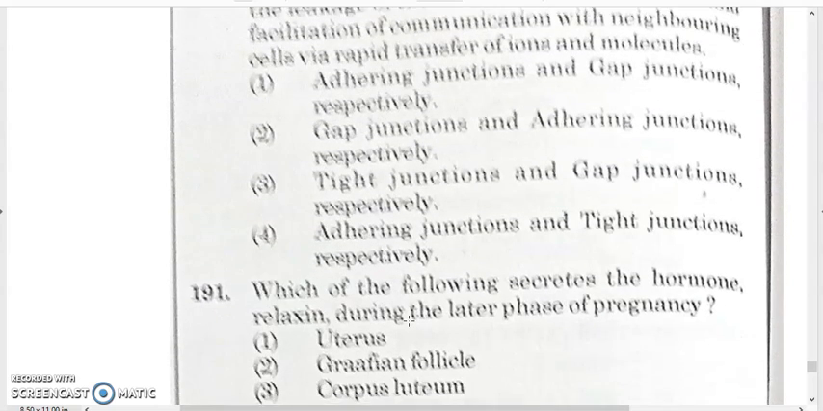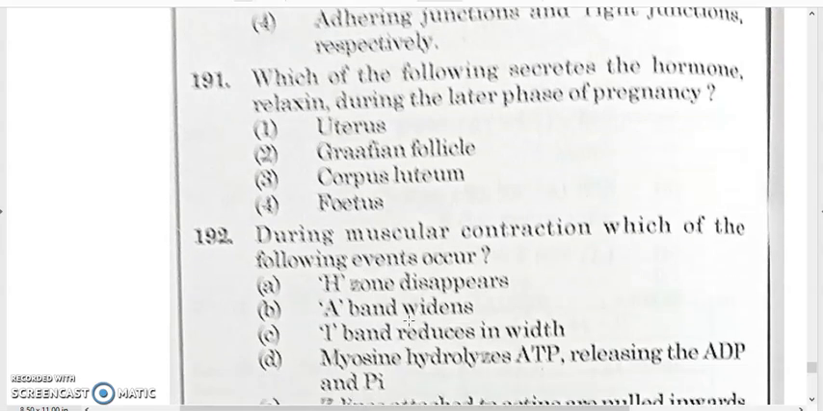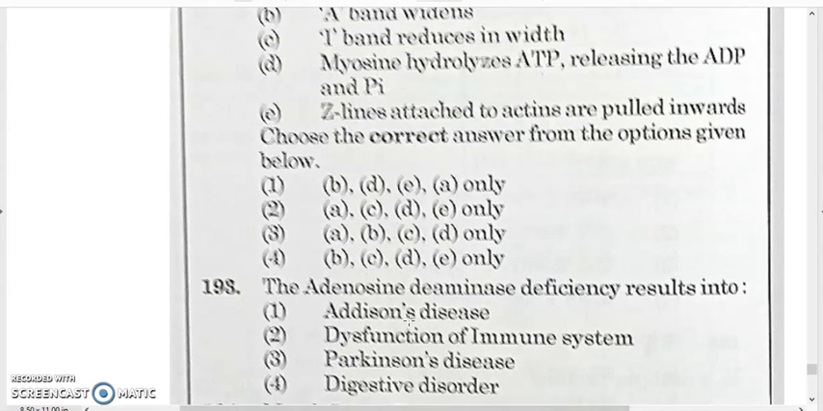190, the answer will be option 3. 191, which of the following secretes the hormone relaxin during the later phase of pregnancy? 191, it will be 3, corpus luteum. During muscular contraction, which of the following events occurs? 192, it will be option 2.